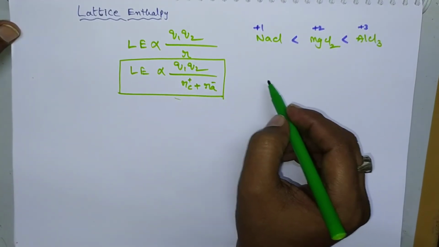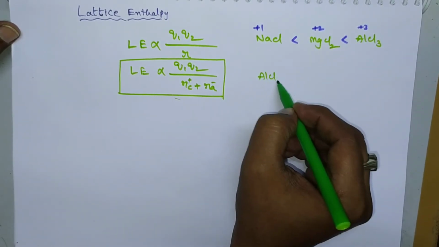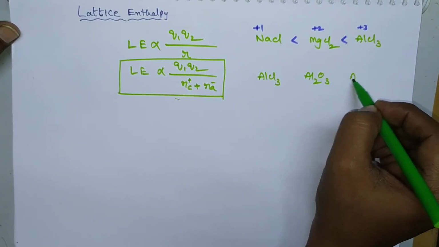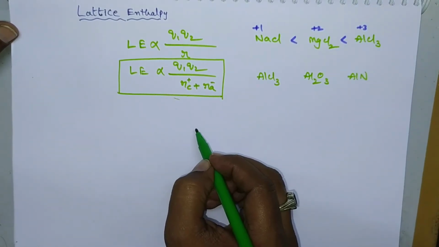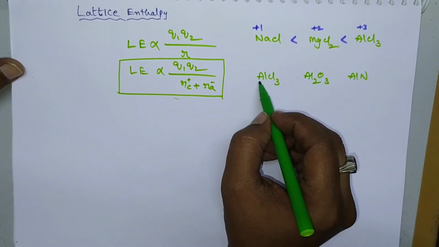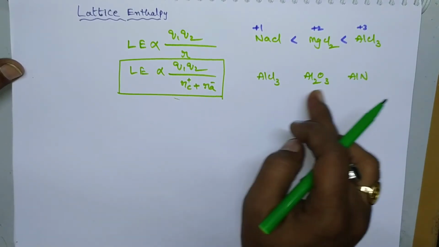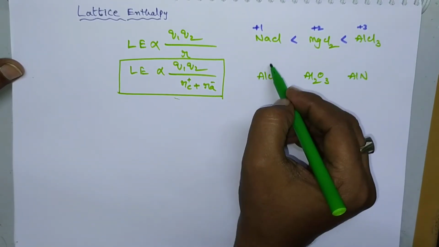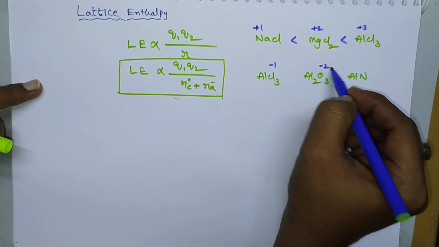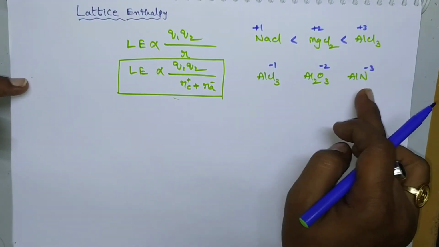So if you consider another one, that is AlCl3, Al2O3 and aluminum nitride. Here cation is same, but anion is different, and the anion charge is different here. Chlorine exhibits -1, oxygen -2, nitride N -3. So here the charge goes on increasing.